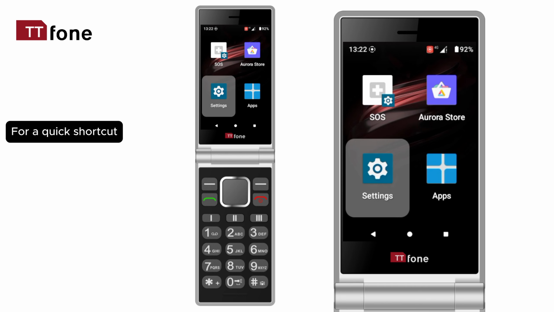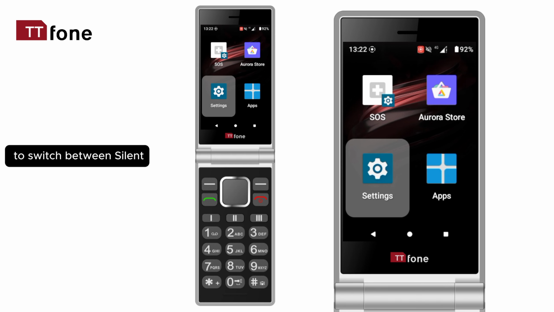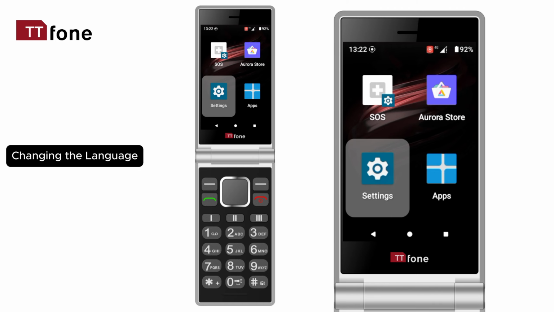For a quick shortcut, press and hold the hash key from the home screen to switch between silent, vibrate, and normal modes.